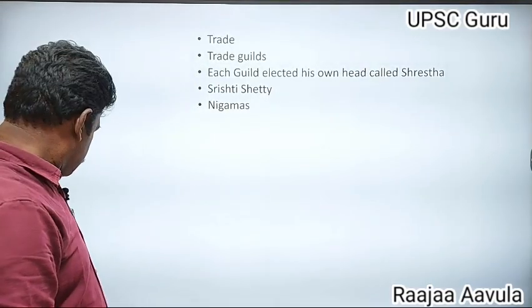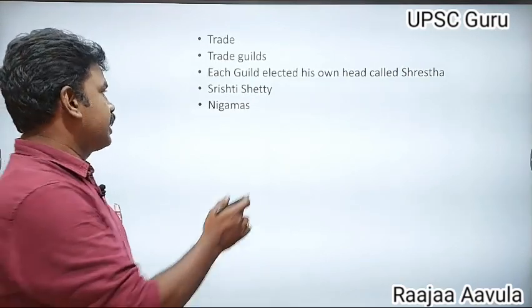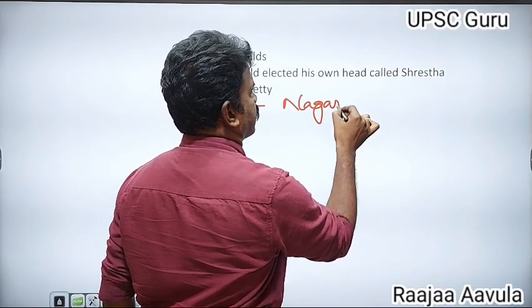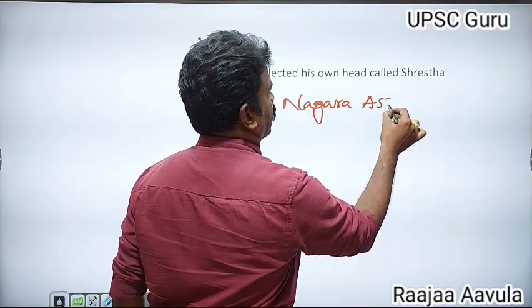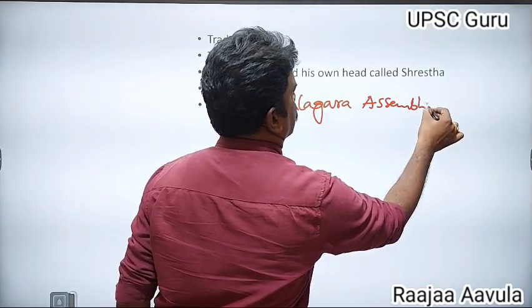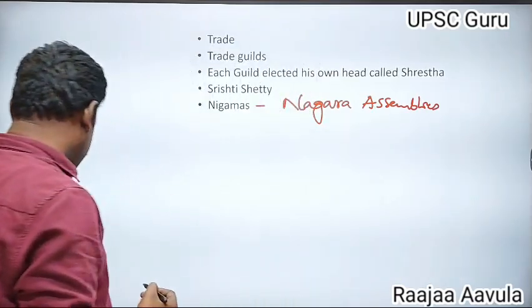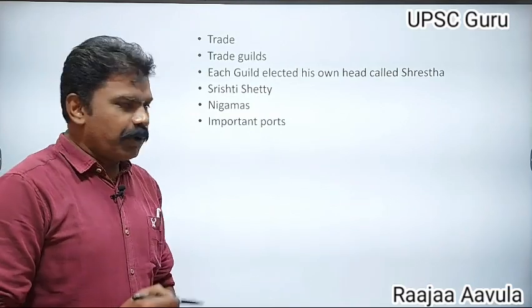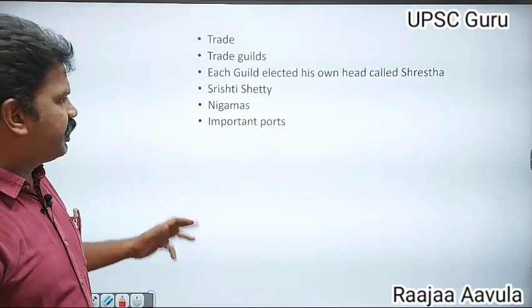Nigamas are the Nagara assemblies. Nagara assemblies are called as nigamas. Important ports of India of that period.